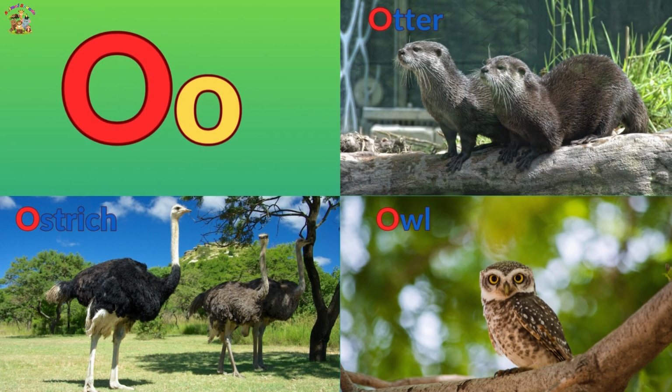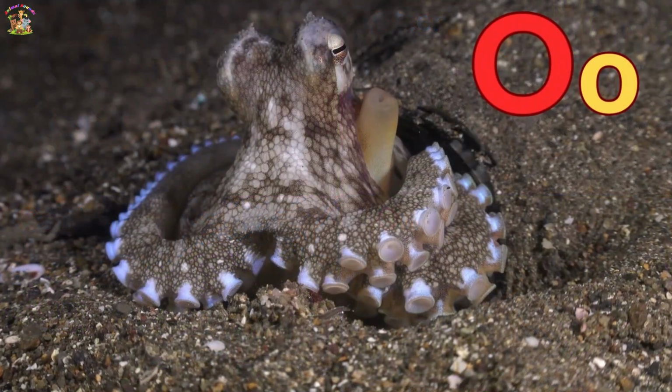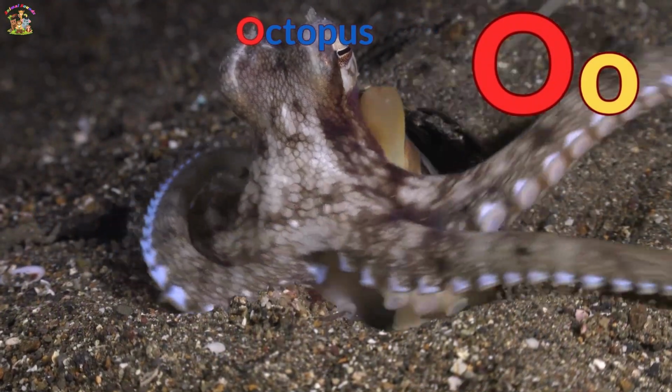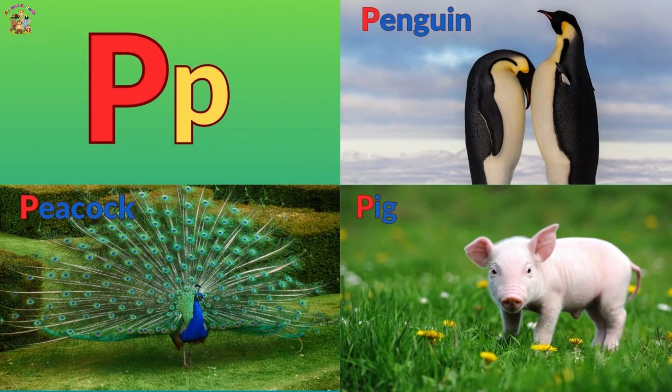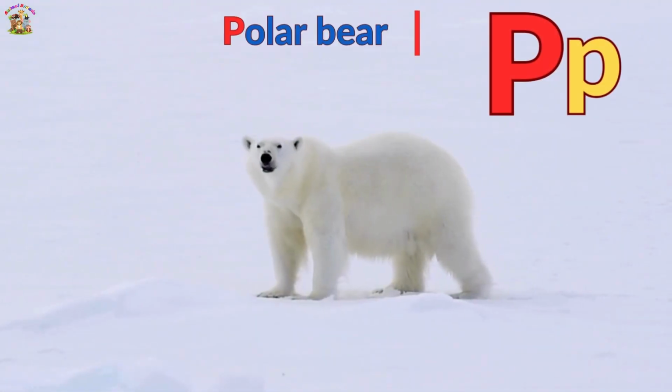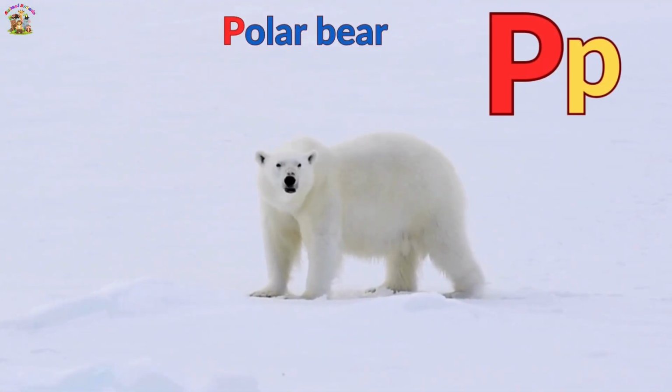O is for ostrich, otter and owl. O is for octopus, with 8 amazing arms. P is for peacock, penguin and pig. P is for polar bear, in the Arctic.